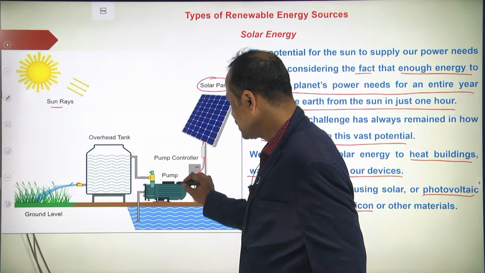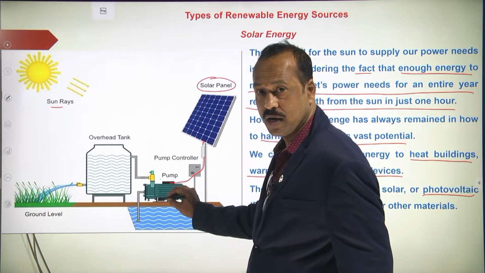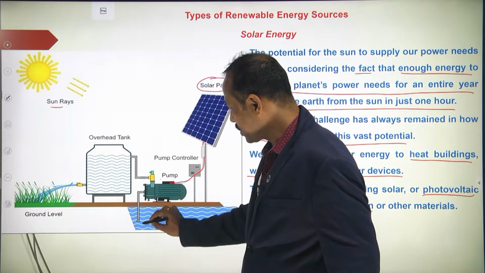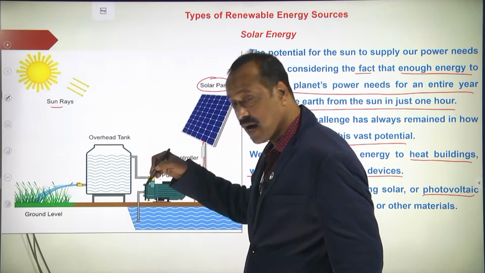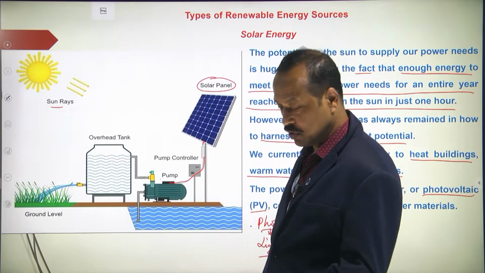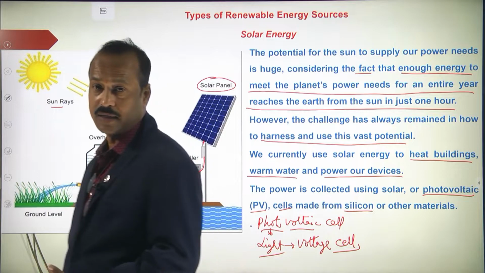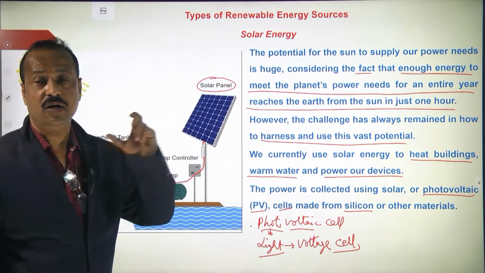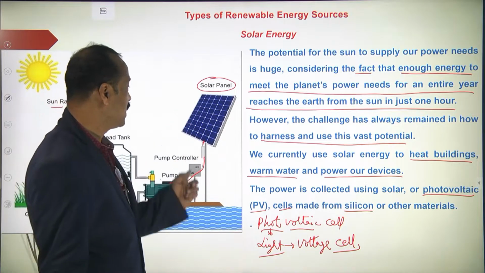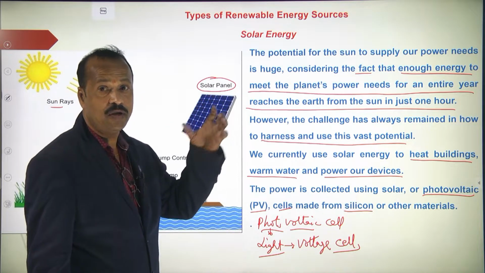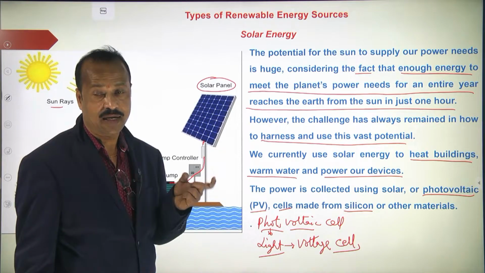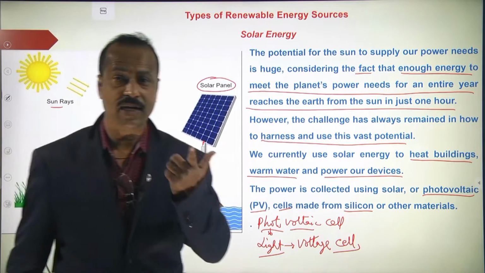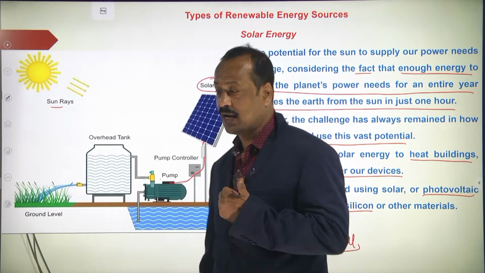This electrical energy is used to run the motor, and this motor is used to take the water from the underground. Generally we use bore water, so for the bore we use electric motors. Here also they are using an electric motor, but not our conventional electricity; here the electricity is taken from the solar panels, where the sunlight is converted into electrical energy.